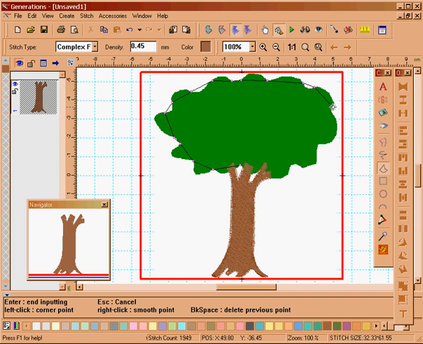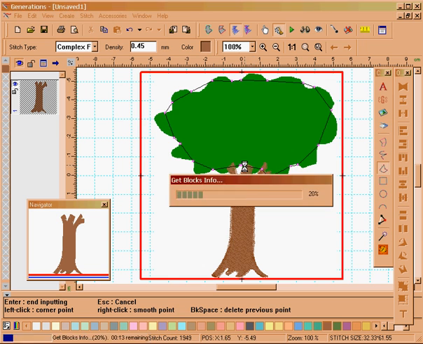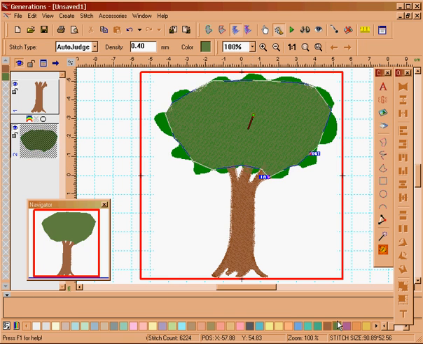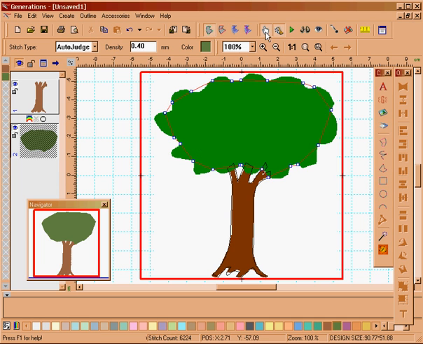I'm doing this very quickly so that the video lesson won't be quite as long. Enter and escape, change the tree color to green, and view outline mode again and edit mode, and I'm just going to make these into the shape of the tree that I want.